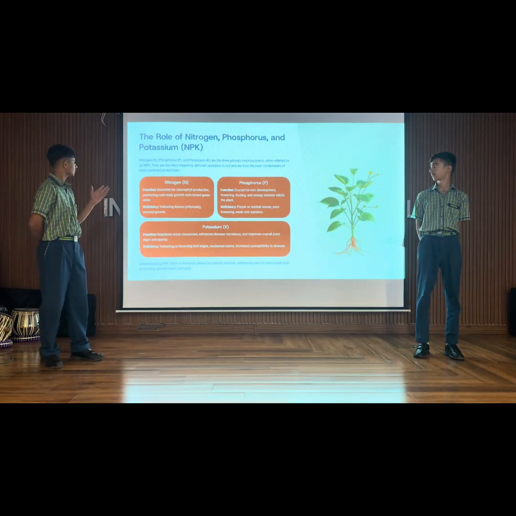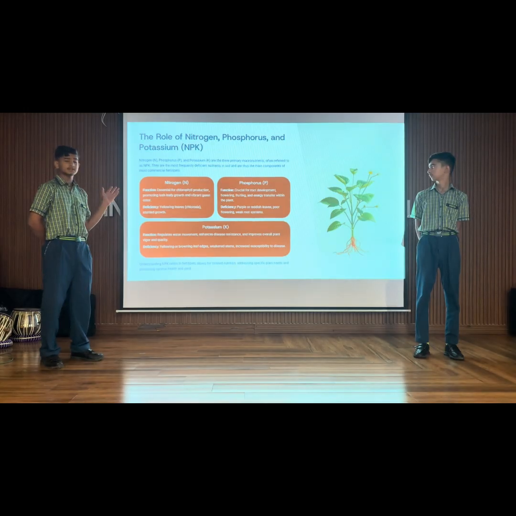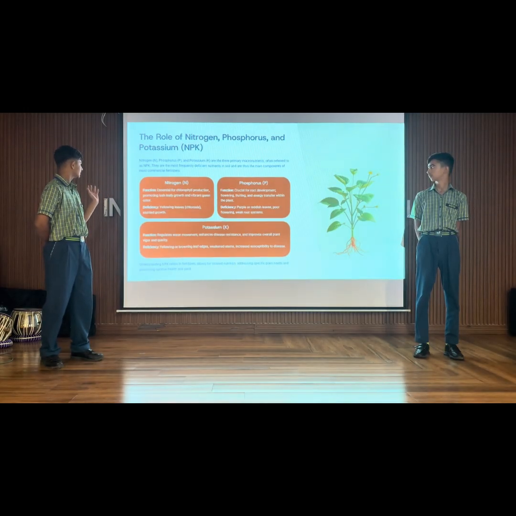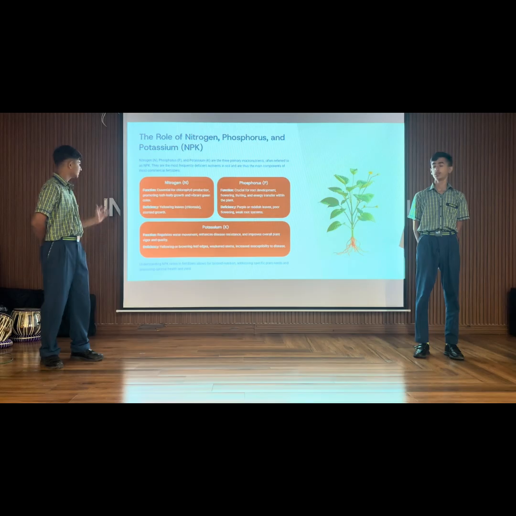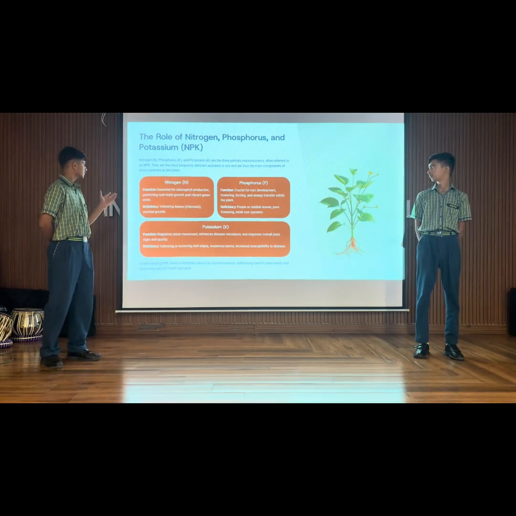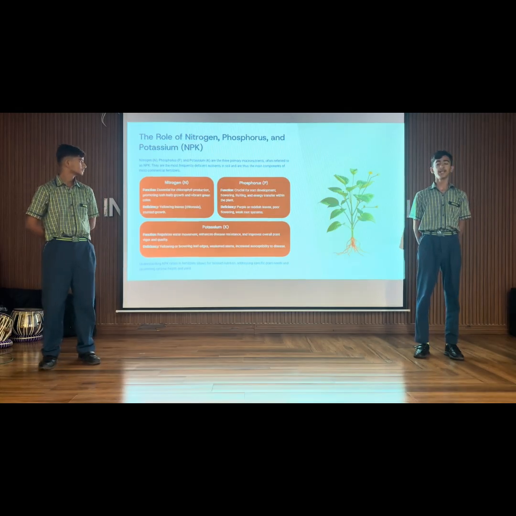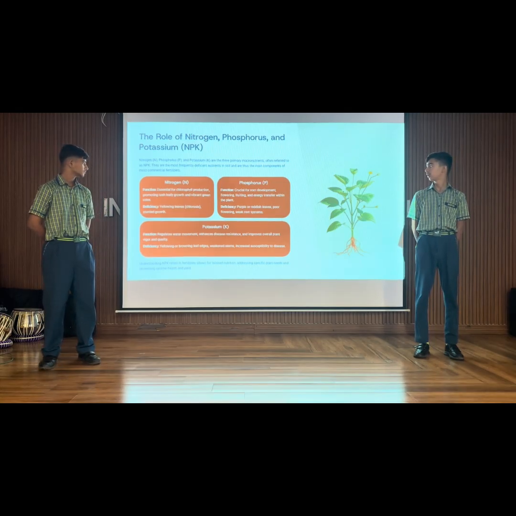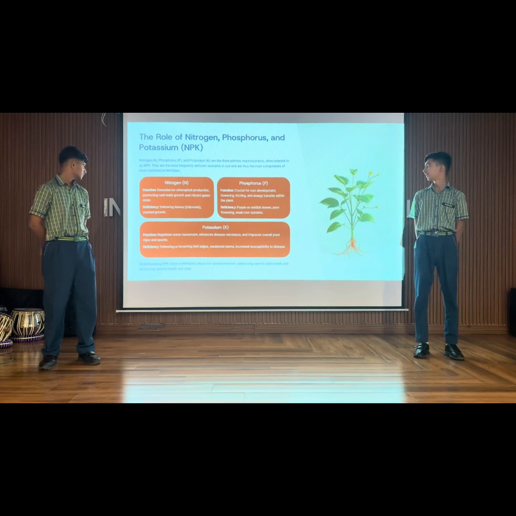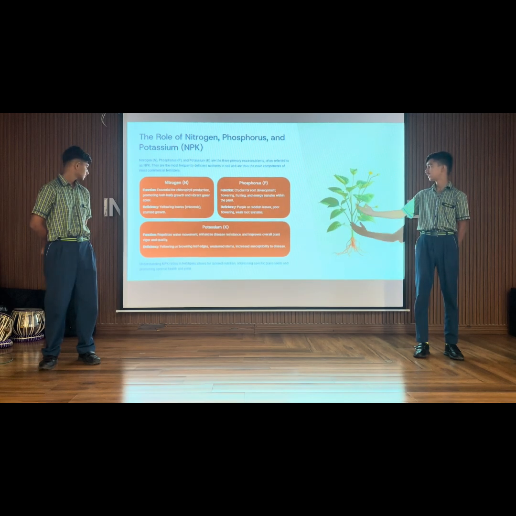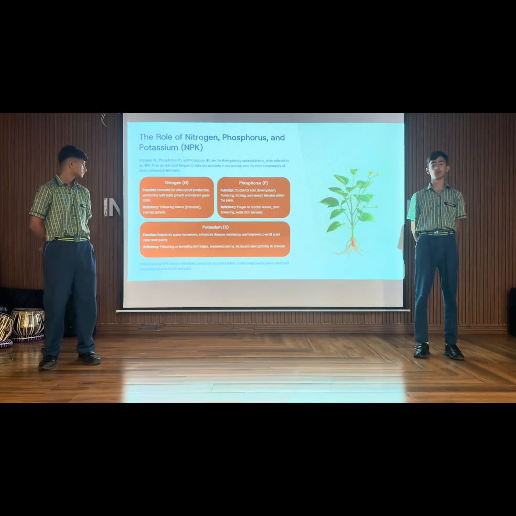Function: essential for chlorophyll production, promoting lush leafy growth and vibrant green color. Deficiency: yellow leaves, chlorosis, stunted growth. Now it's time for the function of phosphorus. It helps in root development, flowering, fruiting, and energy transfer within the plant. Deficiency: purple or reddish leaves, poor flowering, weak root system.